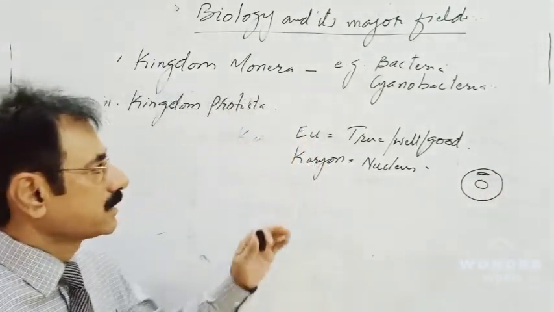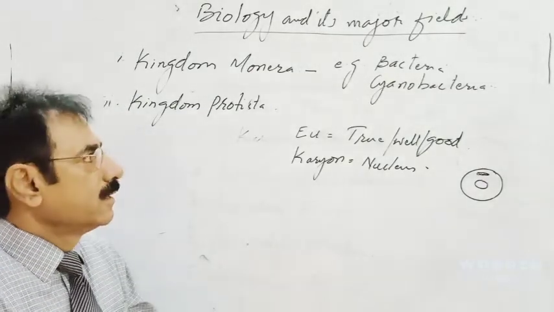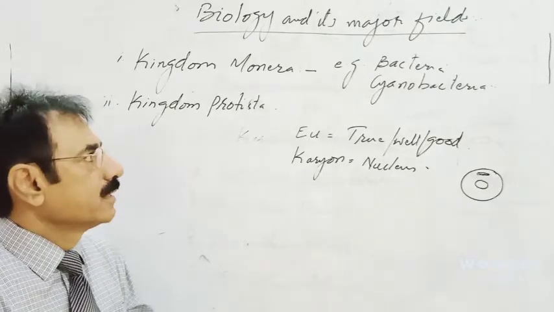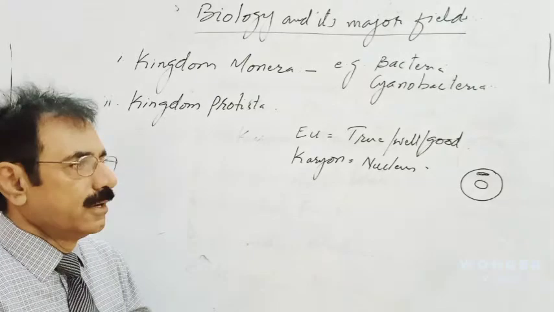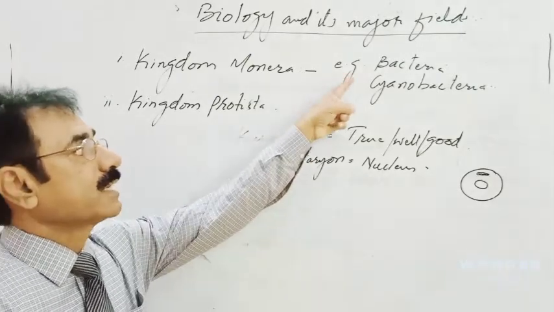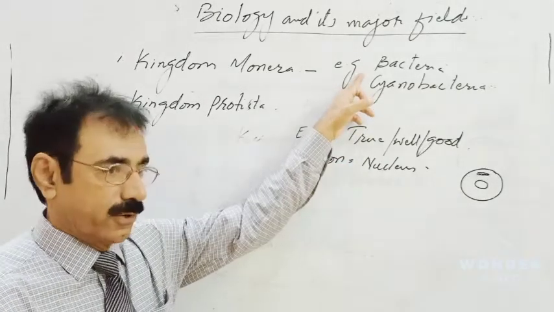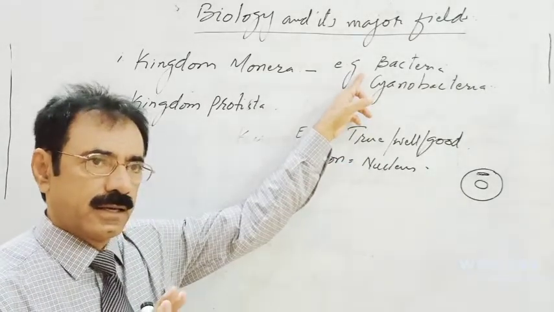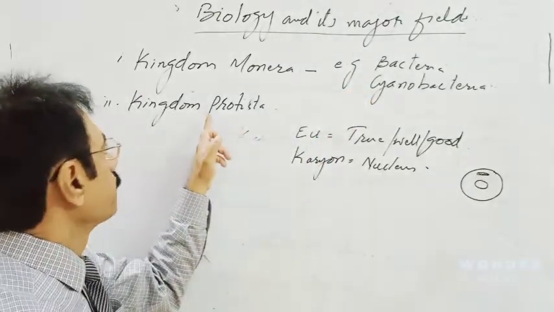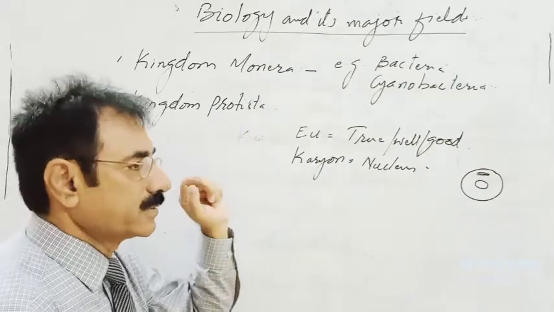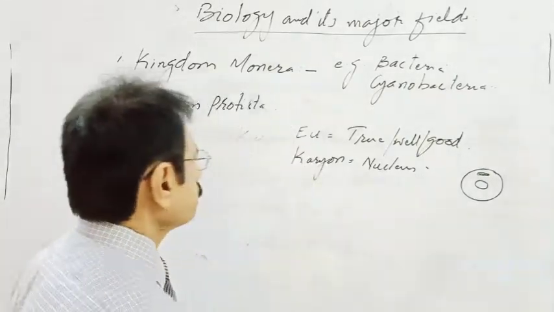All the organelles are seen in a eukaryotic cell. And the eukaryotes are all the animals, plants, fungi, with the exception of bacteria and cyanobacteria. These are prokaryotes, and the rest of the organisms are eukaryotes. The kingdom Protista includes all the eukaryotic but unicellular organisms.